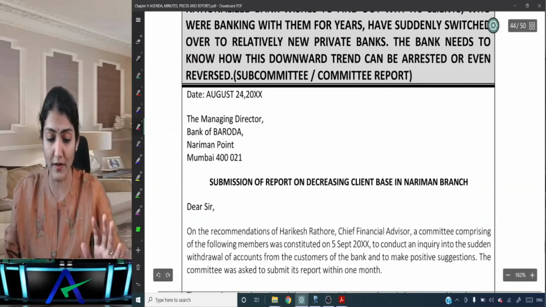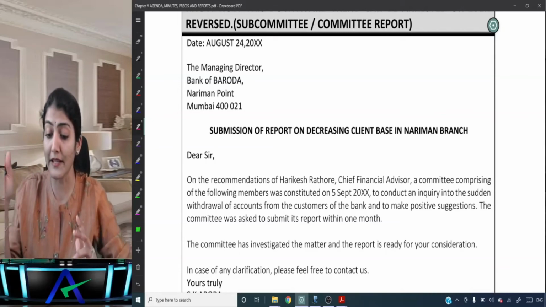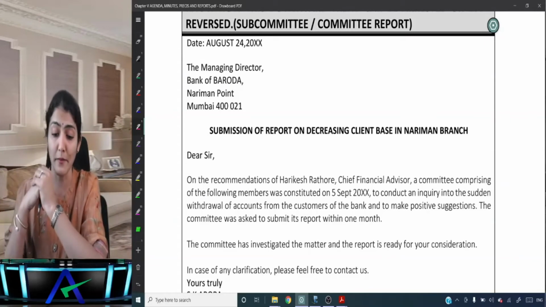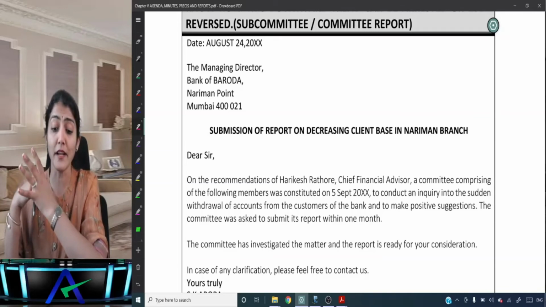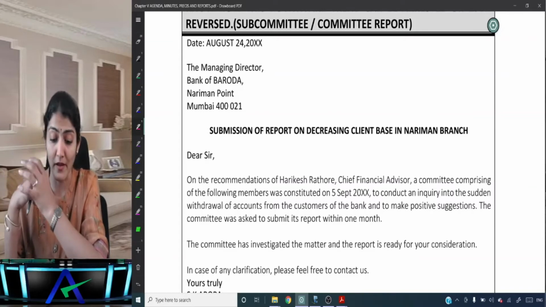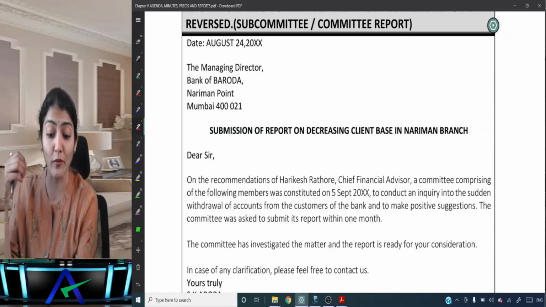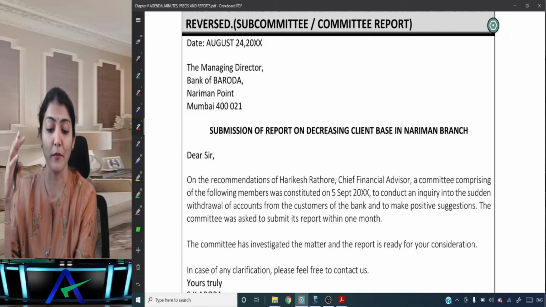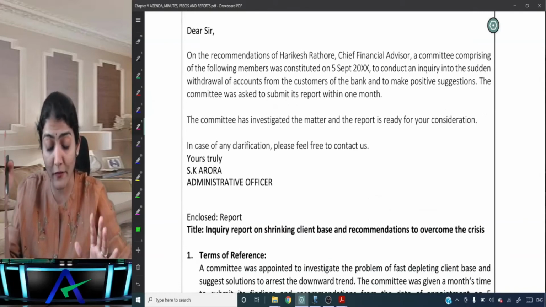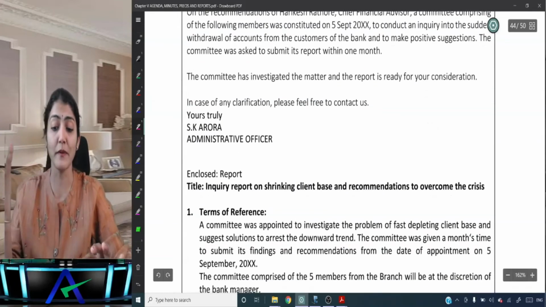Right. So, date: August 24. Managing Director, Bank of Baroda, Nariman Point. Subject: Submission of report on decreasing client base in Nariman branch. Dear Sir, on the recommendation of Harikesh Rathore, Chief Financial Advisor, a committee comprising the following members was constituted on September 5 to conduct an inquiry into the sudden withdrawal of accounts by the customers of the bank and to make positive suggestions. The committee was asked to submit the report within a month. The committee has investigated the matter and the report is ready for your consideration. In case of any clarification, please feel free to contact us.